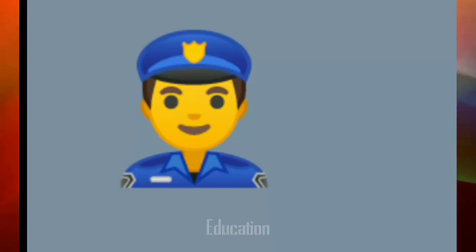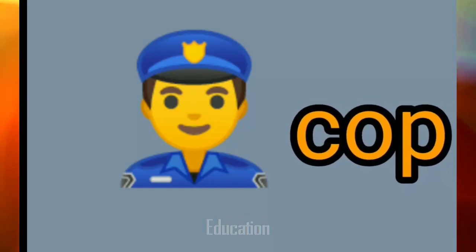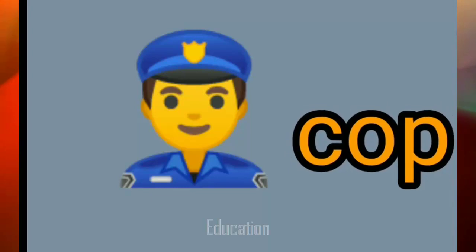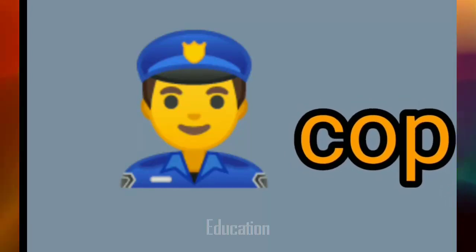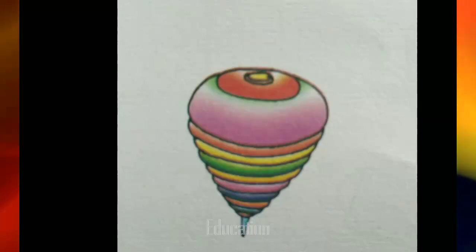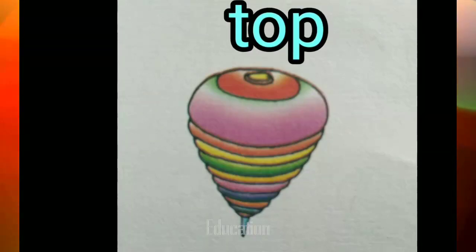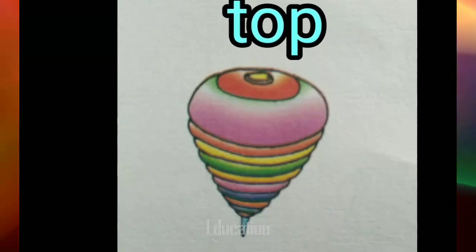So children, our next sound is op. Say loudly, O-P, op. So look at the picture. Who is this? He is a policeman. So we call him cop. C-O-P, cop. Okay? Now look at the next picture. What is this, children? Do you play with this? Yes. So this is called top. T-O-P, top.